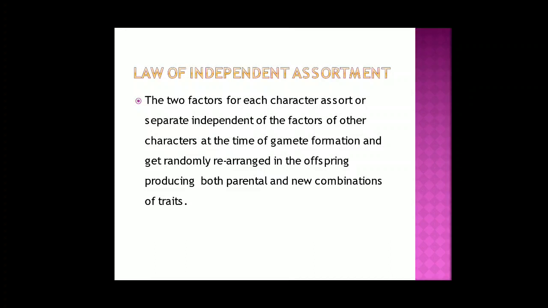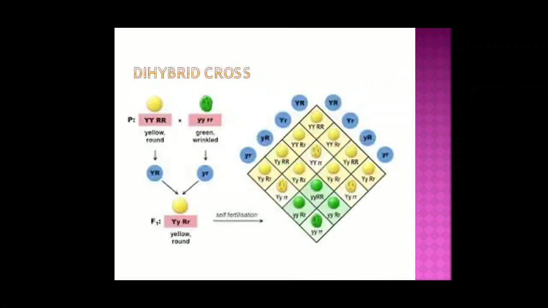We had seen 4 types of seeds in the F2 generation. So the two factors for each character assort independently of the factors of other characters at the time of gamete formation and get randomly rearranged in the offspring, producing both parental and new combinations of traits. This we have done yesterday by a dihybrid cross.